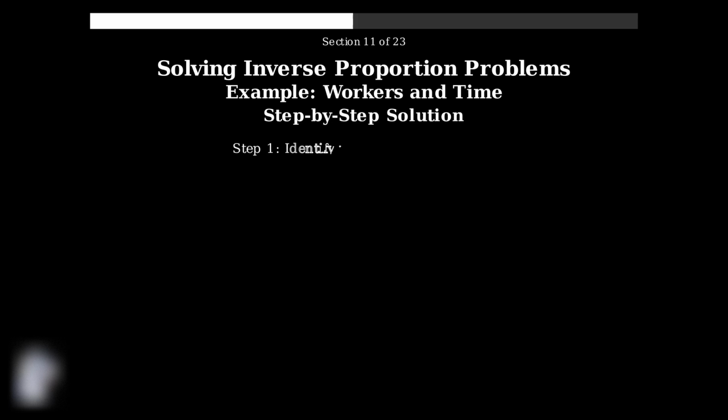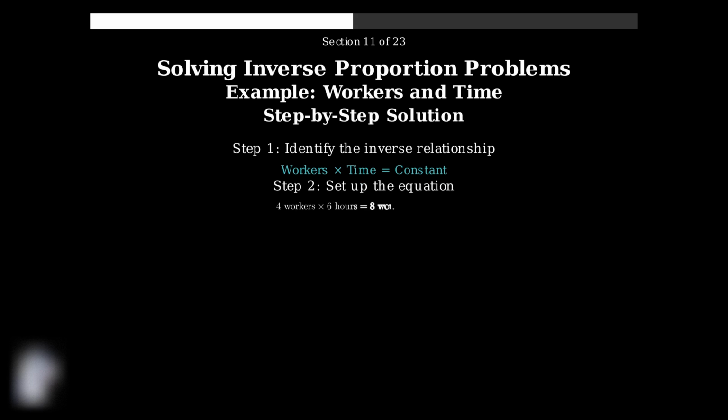Now let's solve this step by step. First, we identify that workers and time have an inverse relationship. As the number of workers increases, the time decreases, but their product remains constant. Step 2, we set up the equation using the constant product principle. 4 workers times 6 hours equals 8 workers times x hours, where x is what we're solving for.